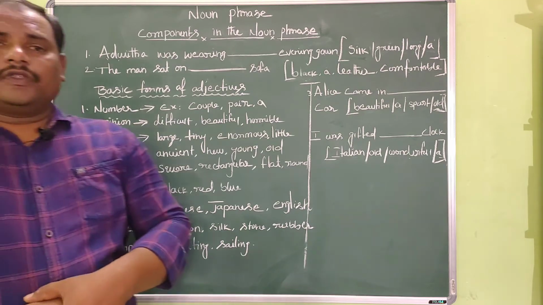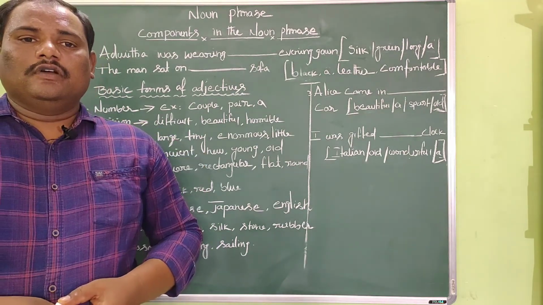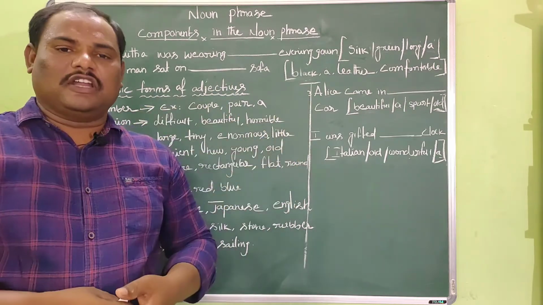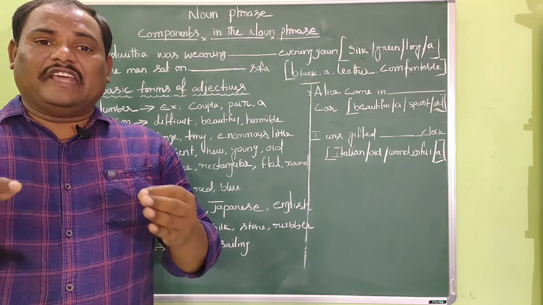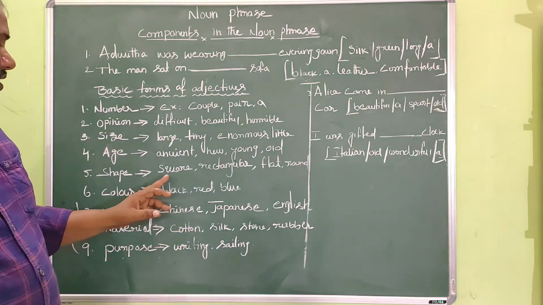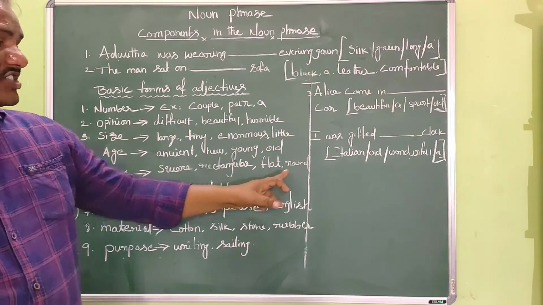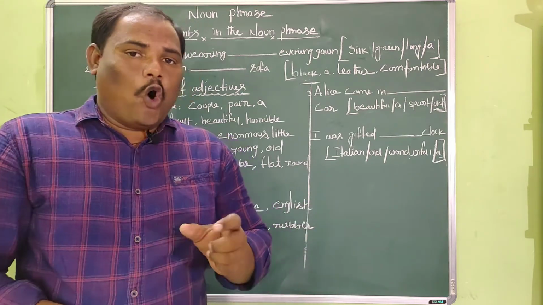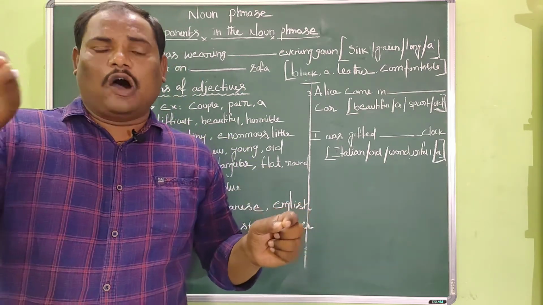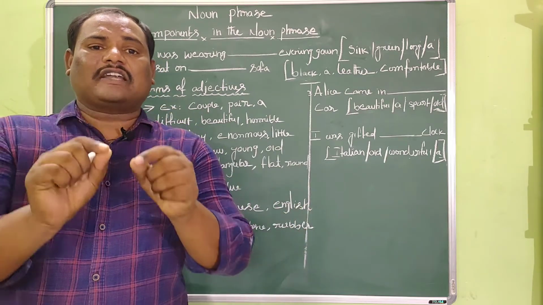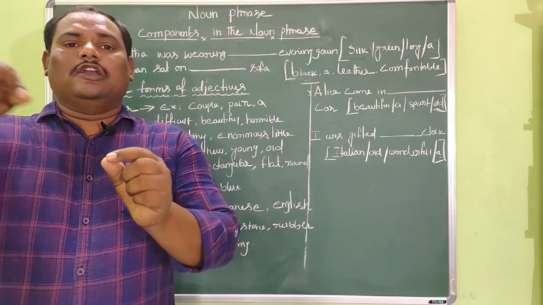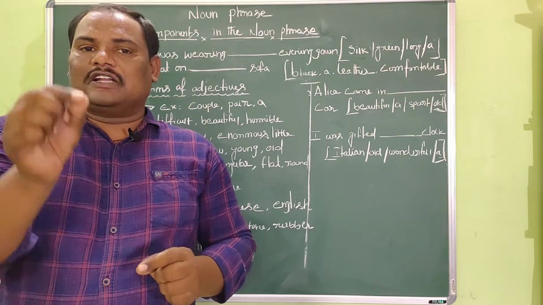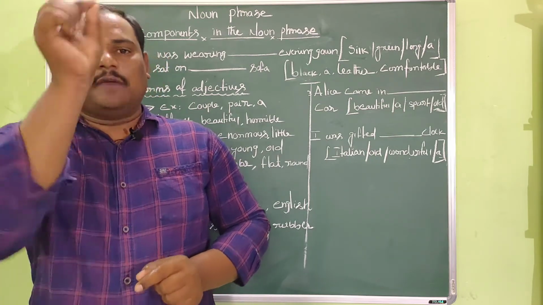Now shape adjective. Shape adjective describes the structure in which something is built. It describes the shape of something, in other words. The examples for shape adjectives are square, rectangular, flat, round. The old man lives in a rectangular house. Here, what kind of house is it? A rectangular house. Means here the word rectangular describes the structure in which the house is built. So, rectangular is an adjective, and particularly it comes under shape adjective.